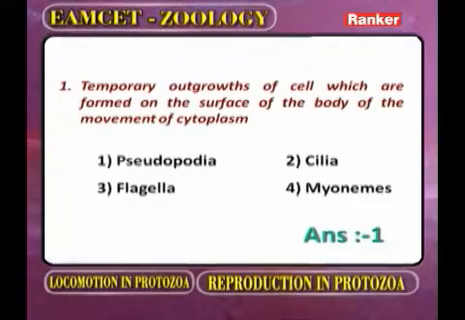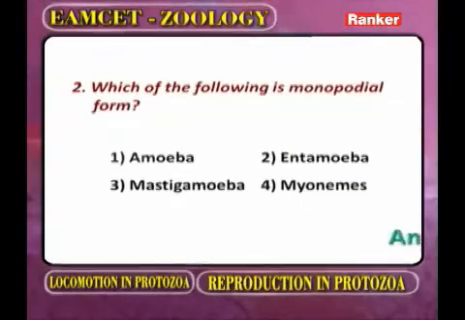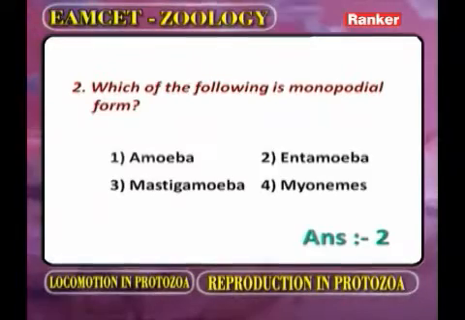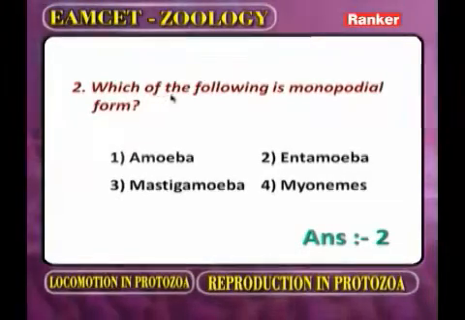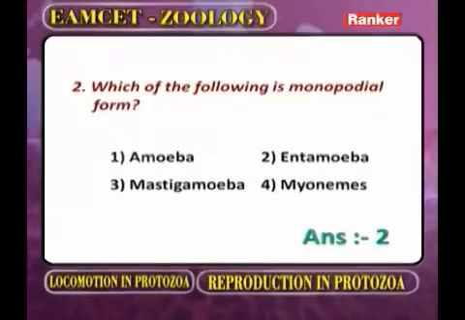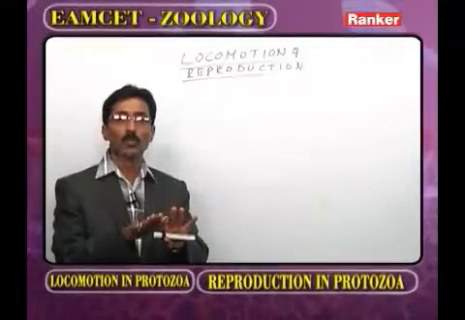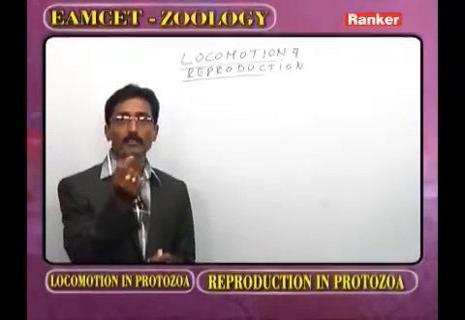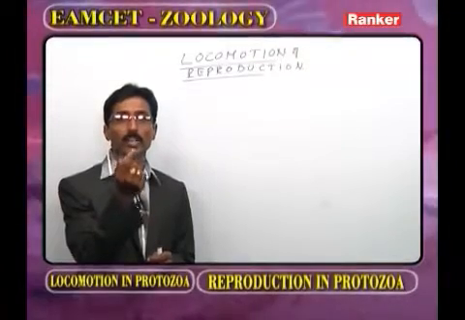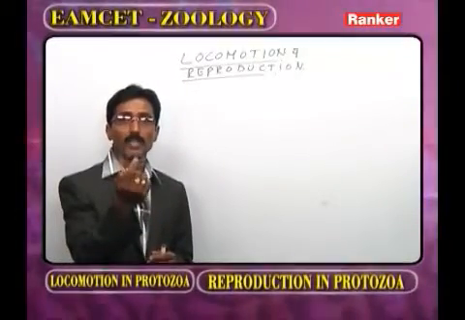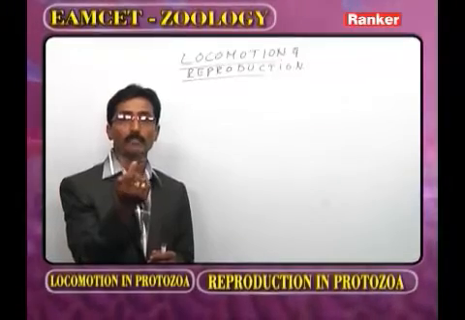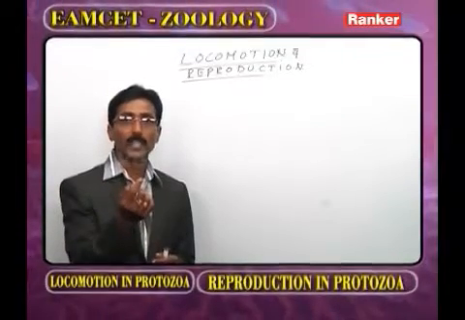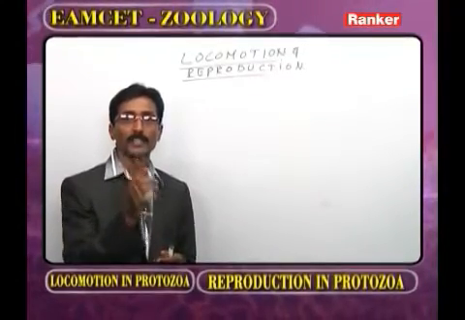Now we move to the next question. What is the second question? Which of the following is a monopodial form? Now as we observe the pseudopodia, in some examples many pseudopodia are present. If many pseudopodia are present, that we call polypodial condition. In some examples only one pseudopodium is present, that we call monopodial. Here what is the best example for the monopodial? Entamoeba histolytica. Entamoeba histolytica is a parasitic form.